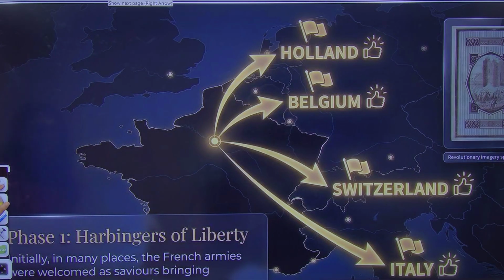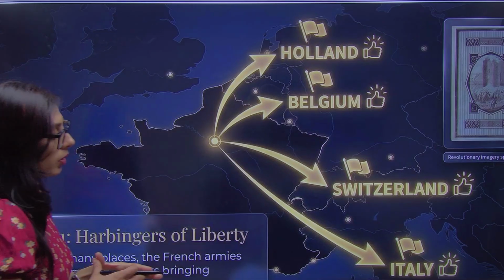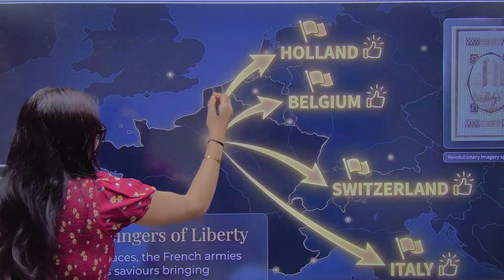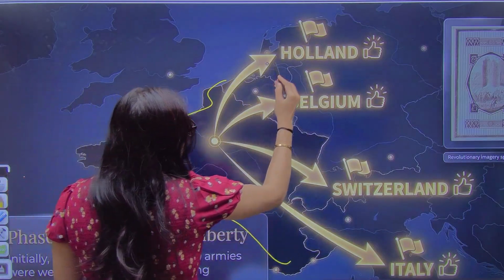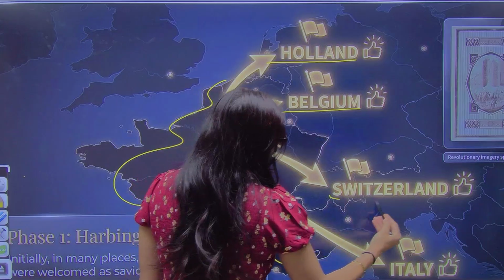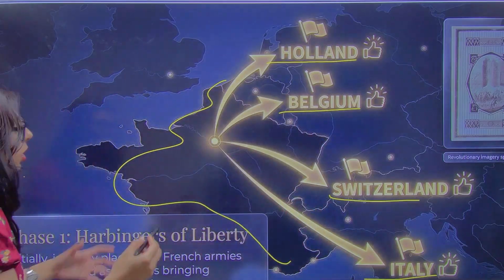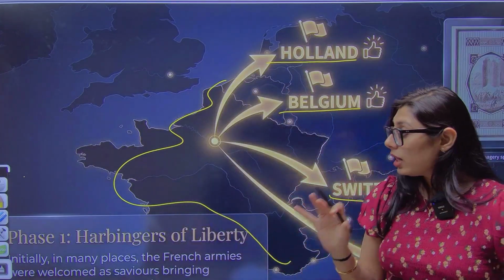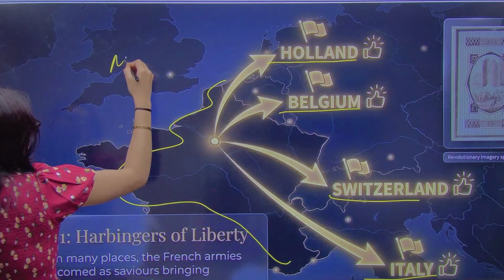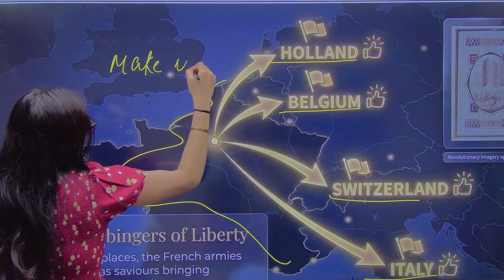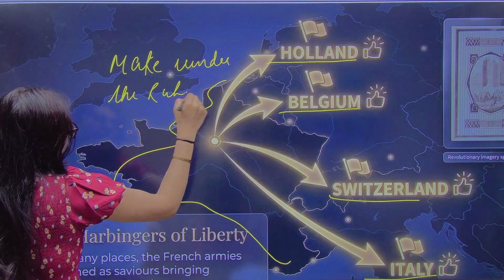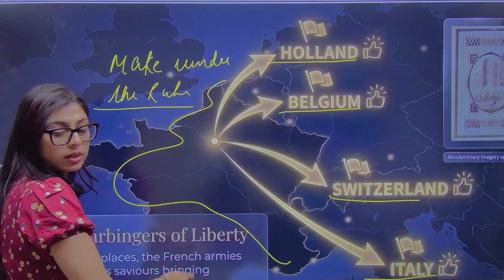Now what is happening, as I told you in my previous slides, the ideas of liberties. Now this is France. See, these ideas of liberty are transcending to Holland, Belgium, Switzerland and Italy, right? How? See, Napoleon Bonaparte wanted to conquer the entire Europe. He wanted to make the territories under his rule, and for that reason he sent his armies to the bordering countries, to the neighboring countries.